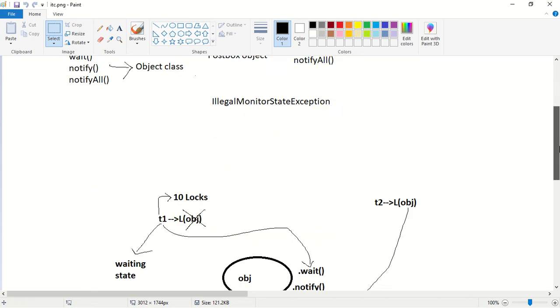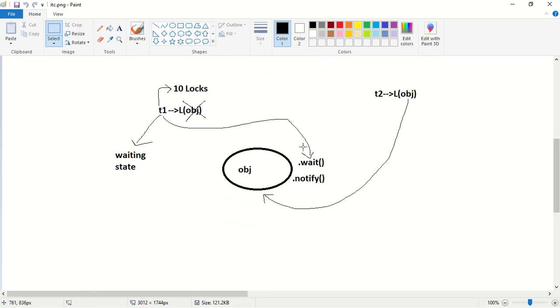What is the next point? A thread can have any number of locks. If a thread calls the wait method on a given object, then the thread releases the lock of that particular object and enters into the waiting state. The locks of the remaining objects will remain with the thread. What is the next point?